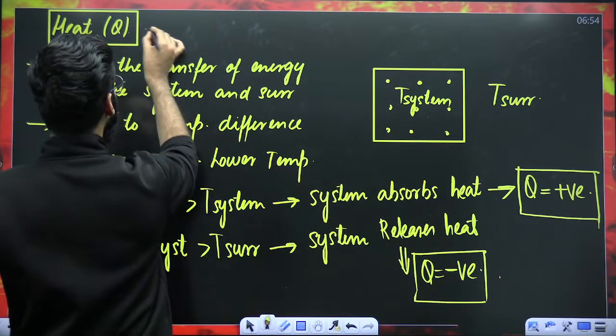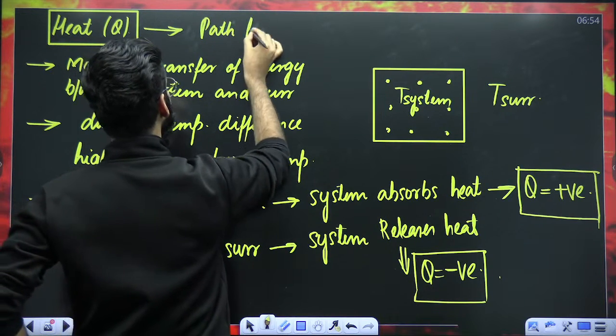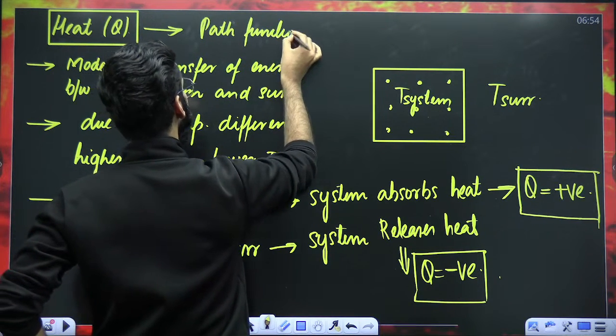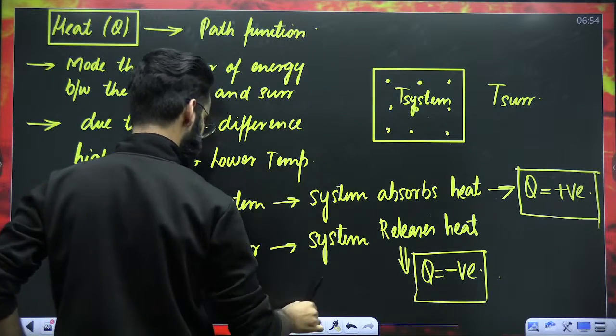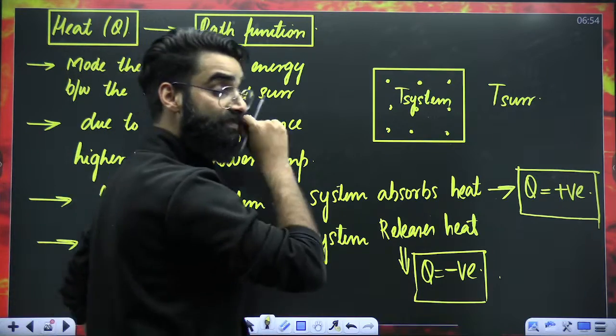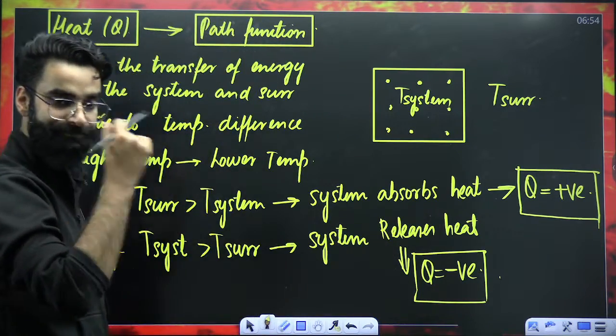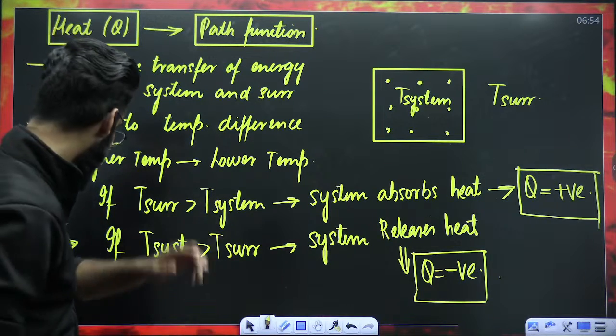At the same time, I have told you in the beginning itself, heat is an example of what? It is an example of a path function. Something which I already mentioned in the beginning. I hope this is clear.